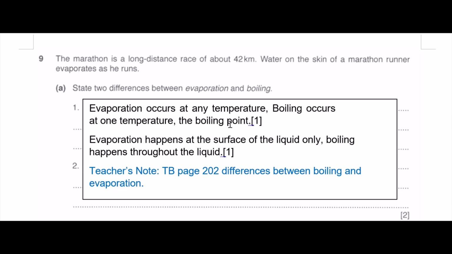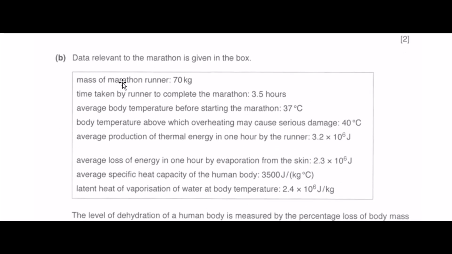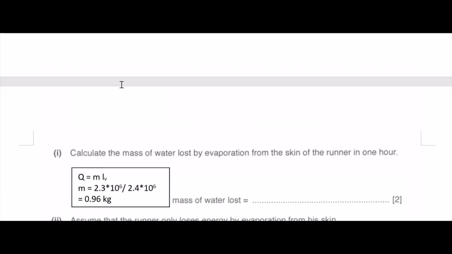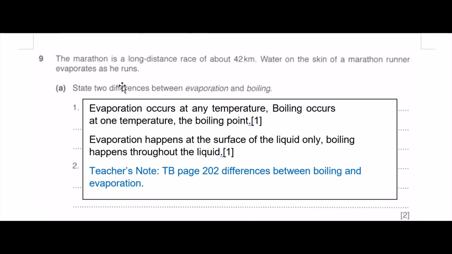Okay, we have a look at question 9, which is a database question. Right, so this may be new to you, so maybe you can listen to how we approach database questions. Database questions will give you a lot of information, and you are expected to decipher the information while answering the questions. Anyway, back to this database question.